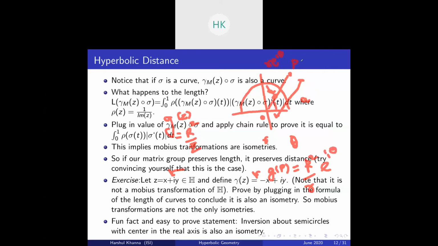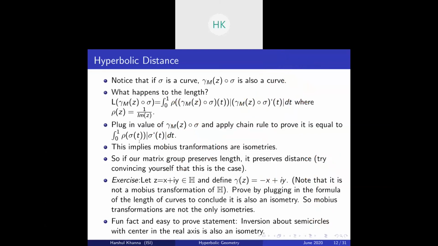Suppose p was z, so z equals r e to the power i theta. Essentially you have e to the power i theta equal to z by r. So this becomes capital R squared times z by small r squared. Small r is the modulus of z, so this is equal to mod z whole squared. Since mod z squared by z equals z conjugate, you get this formula: g of z equals R squared by z conjugate. Plug this formula into your length formula, and you will observe that this is also an isometry.